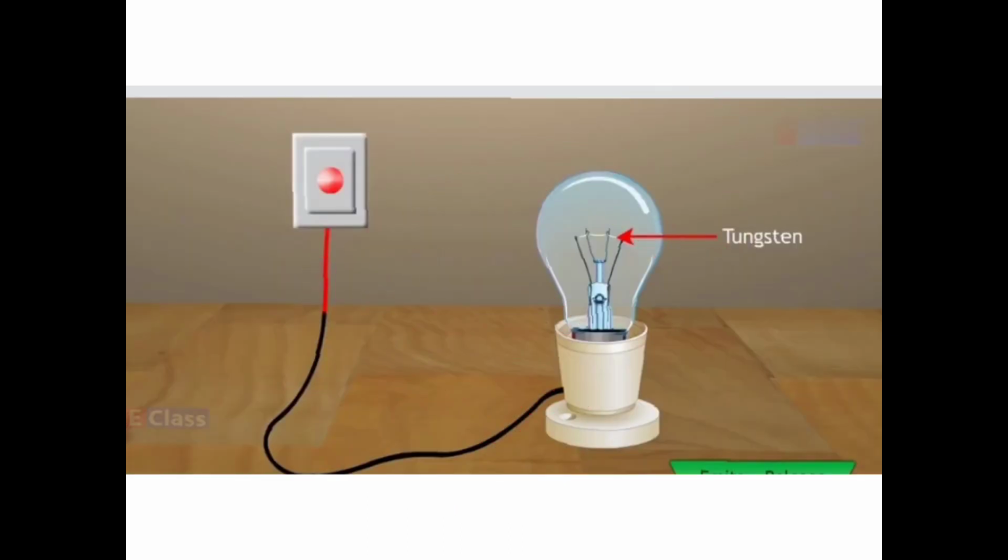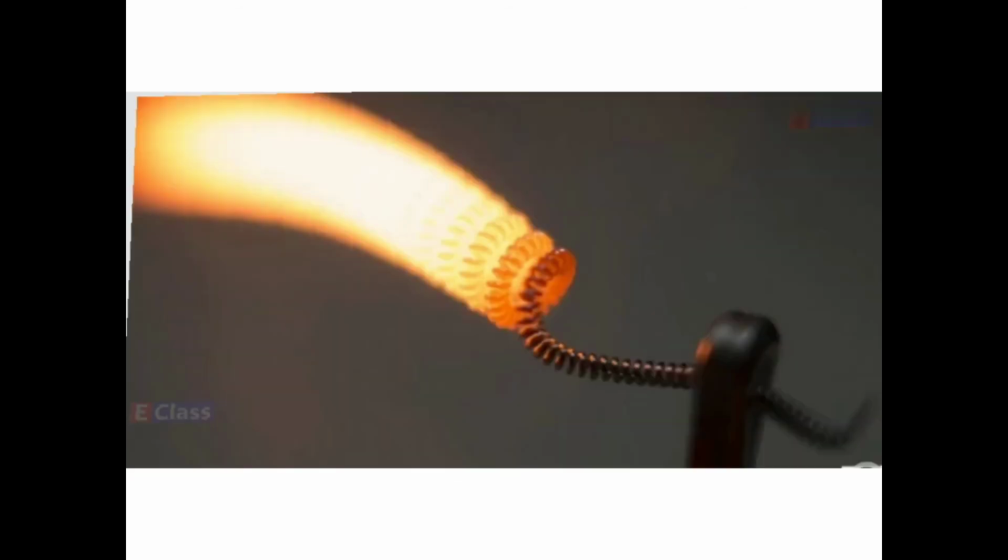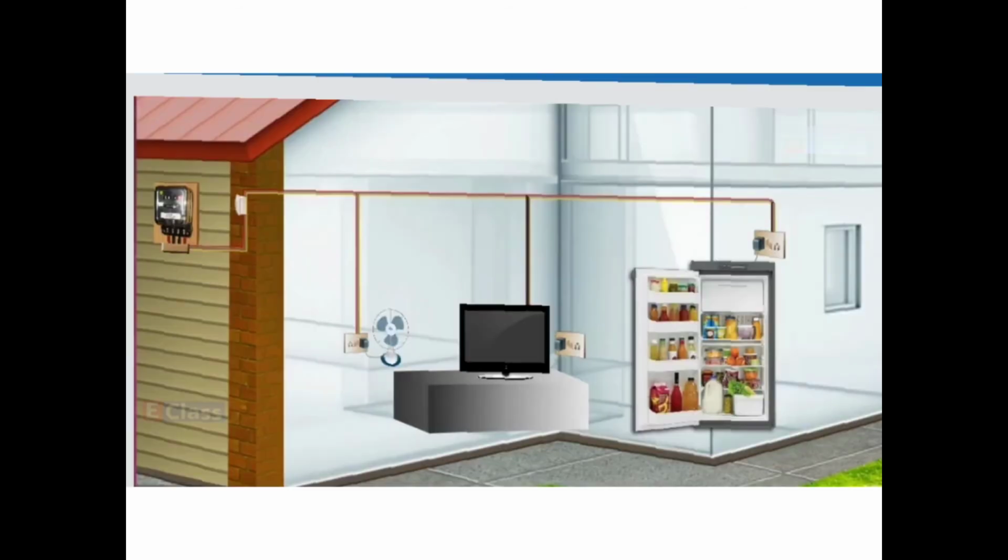Another type of coil which we get in the bulb, the filament of the tungsten wire. I'll show you how the coil looks. It will be a solenoid type.